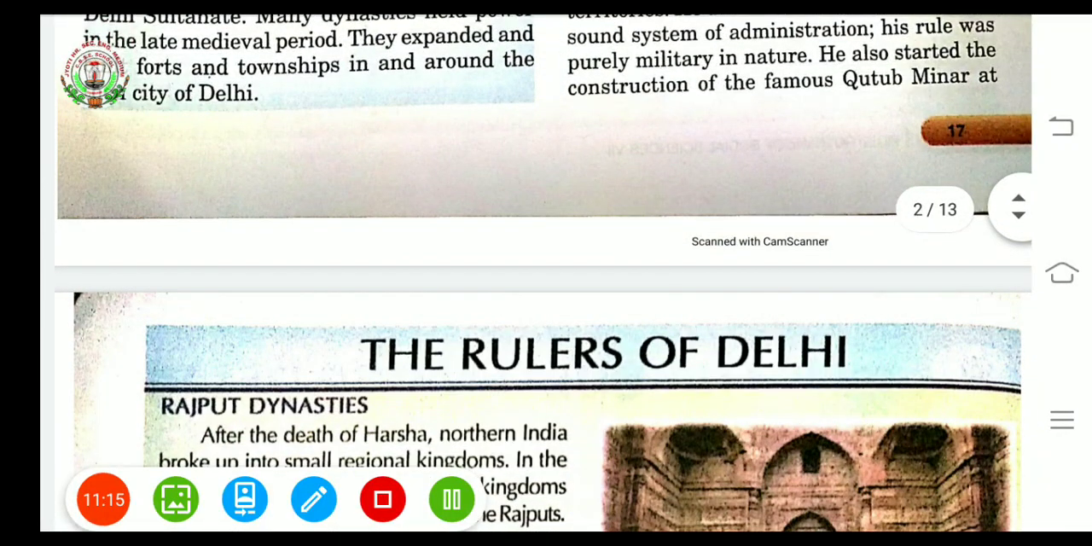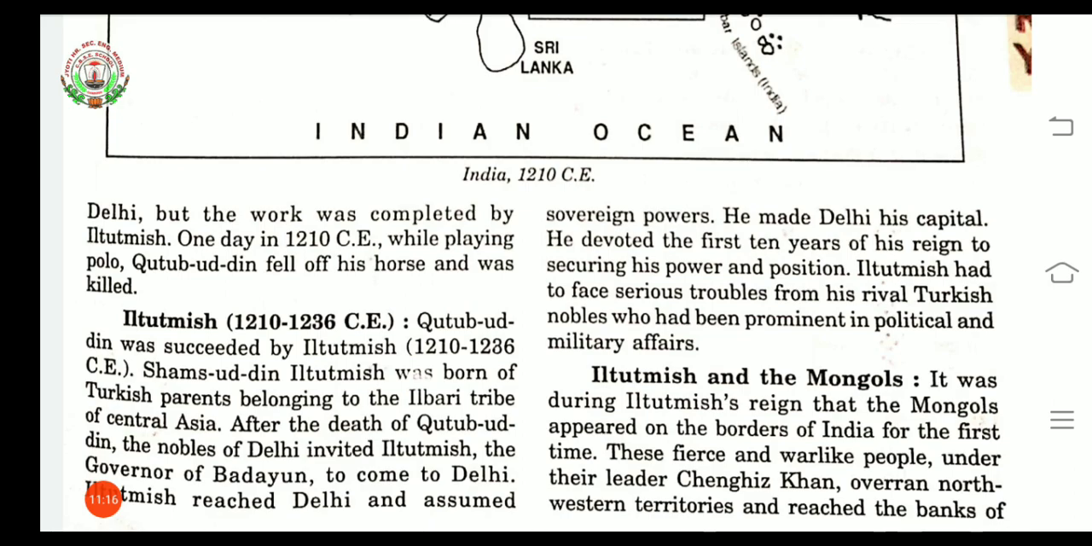But the work of Qutub Minar was completed by Iltutmish. Do you know the reason behind that? Yes, because of the death of Qutubuddin Aibak. One day in 1210 CE, Qutubuddin Aibak was playing polo, and he fell off his horse and was killed. So because of this reason, the work of Qutub Minar was completed by Iltutmish.